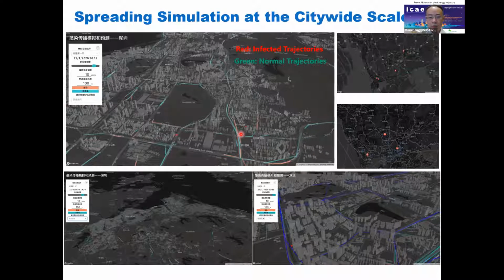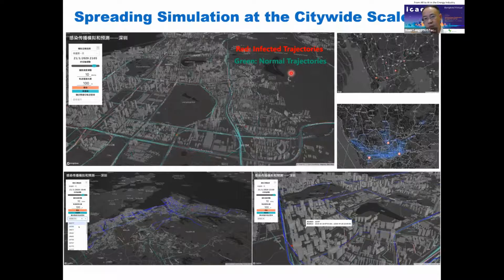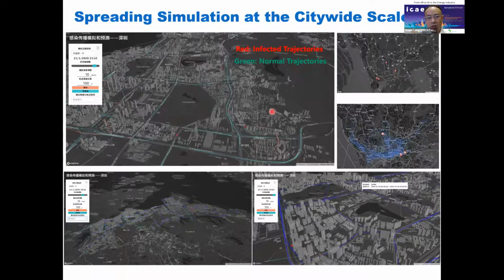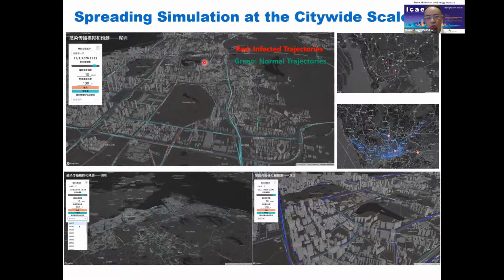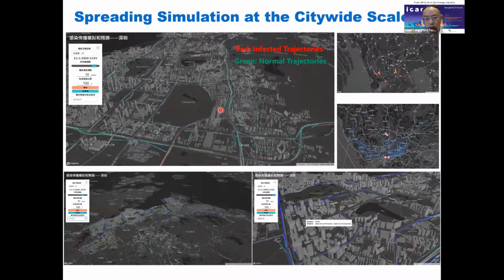This is an example where we run the simulation and predict how many people will be infected in the next several days if we did nothing. This is the Shenzhen case, from maybe around 10 months ago, when we ran these results in Shenzhen.